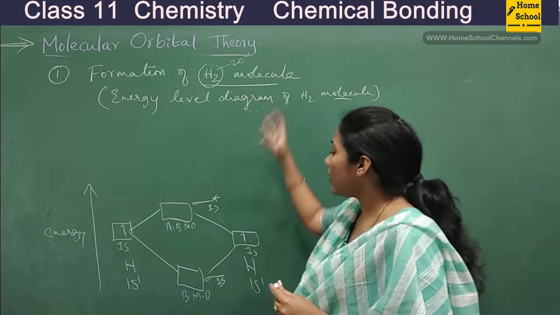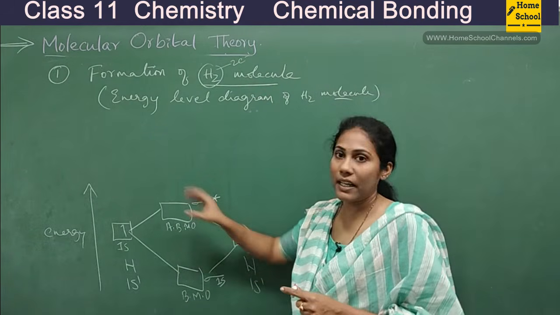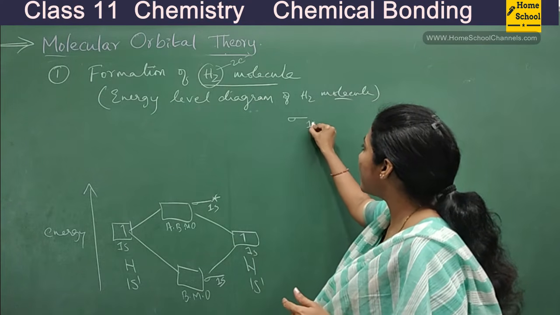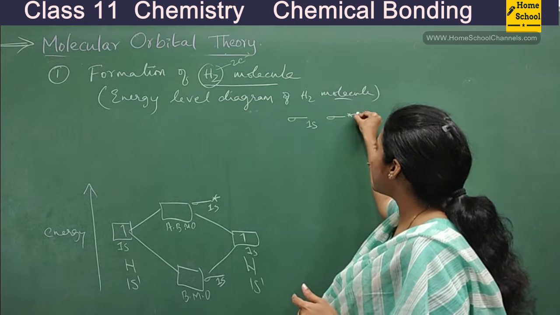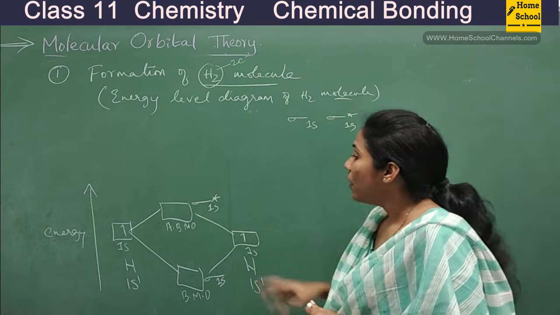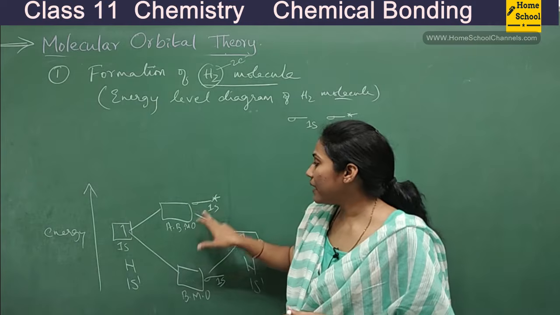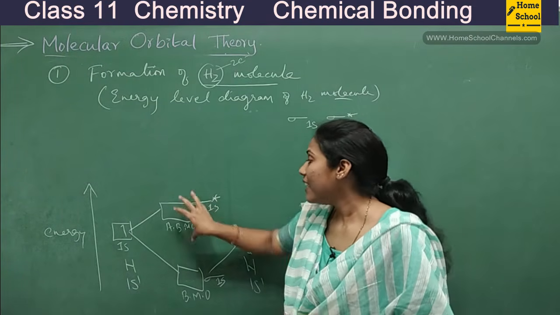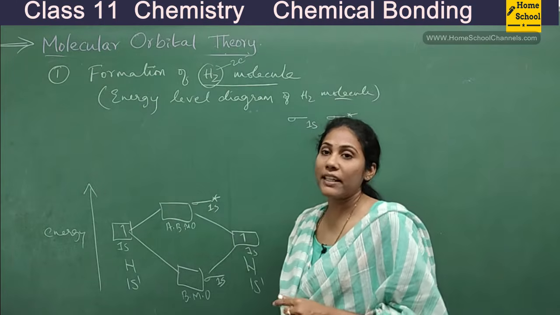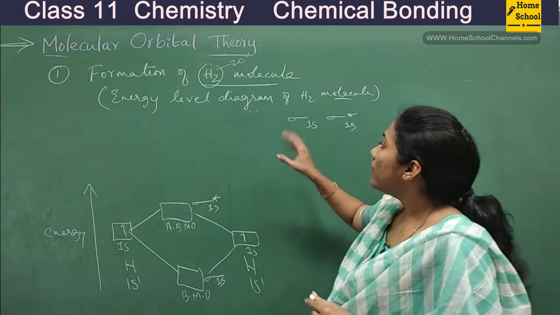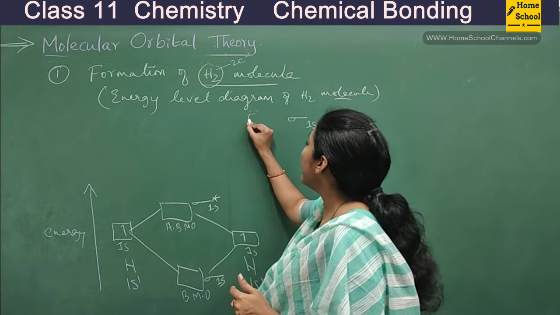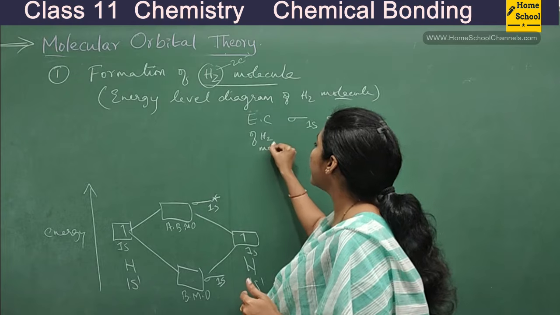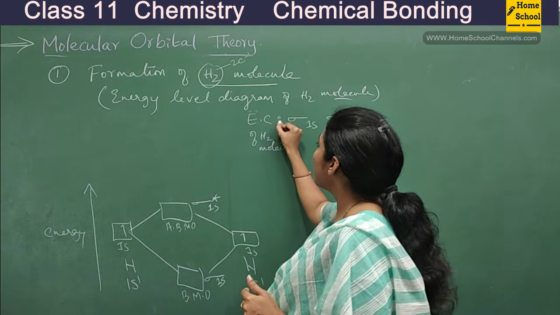Now these 2 electrons must be arranged in these orbitals, right? So how many molecular orbitals do you have? You have the sigma 1s orbital and the sigma star 1s orbital. Anti-bonding molecular orbitals are always represented with a star sign. So whenever you have a star, that is an anti-bonding molecular orbital. Now I'm going to write the electronic configuration of the H2 molecule. EC in the sense electronic configuration.